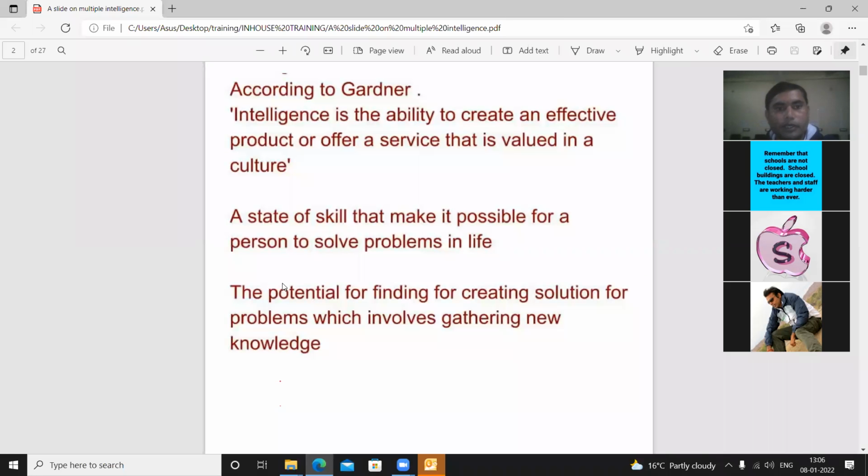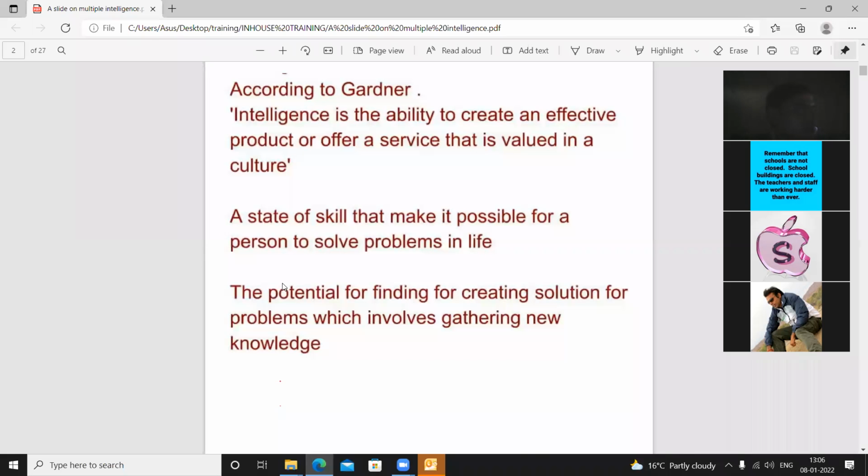Teaching should progress with enjoyment, and it can only happen if you are able to understand the emotions of the students. So what does this ability bring among the students? A state of skill that makes it possible for a person to solve problems in life.